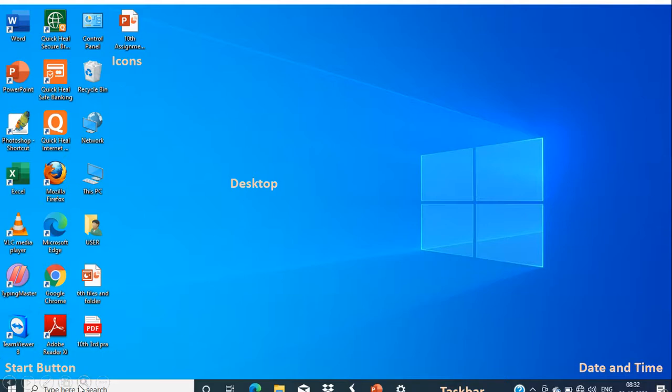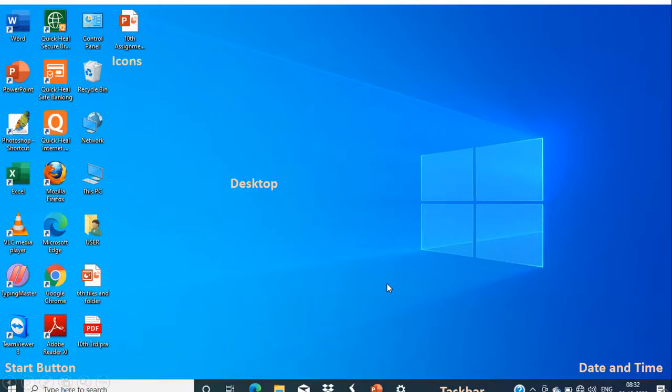We have a long bar here that is called the taskbar. The taskbar is very helpful for us as it shows all the programs running, all the active applications on the screen. So here you can see all the active applications which can just be clicked and opened.